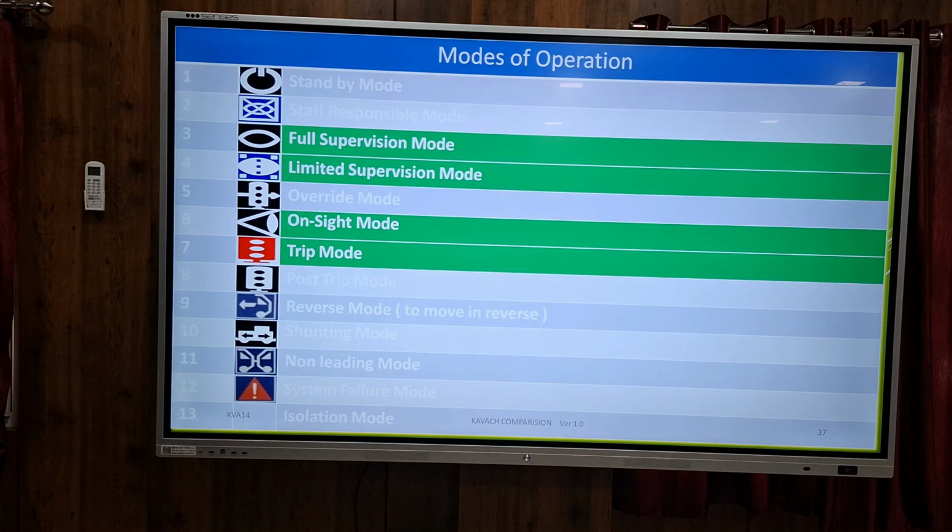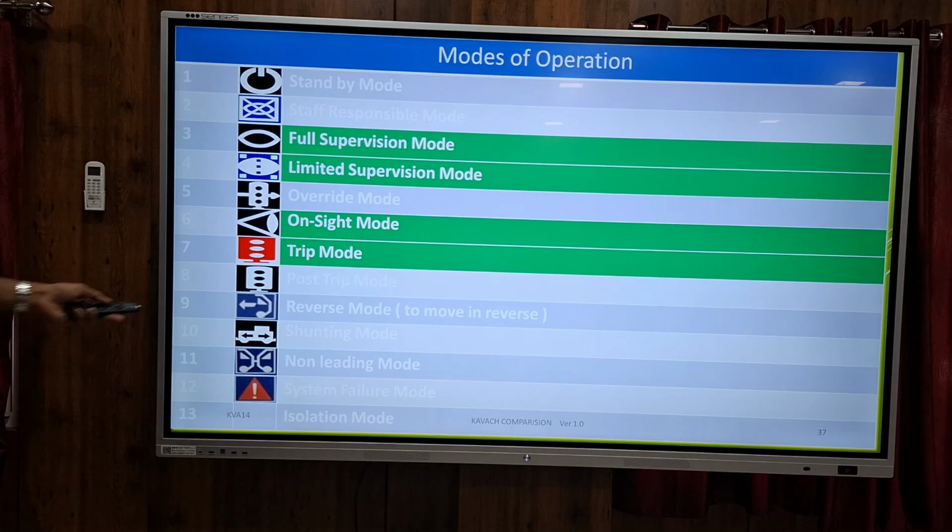Then trip mode means that if the train has passed a signal at danger, then KAVACH will automatically apply the brake. After that only the driver can move, and he has to select the trip mode. Then post trip mode. After trip mode, it will come to post trip mode. A speed restriction will be there. He has to watch and move slowly.